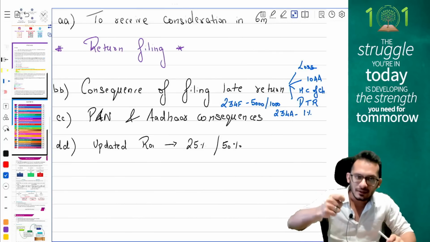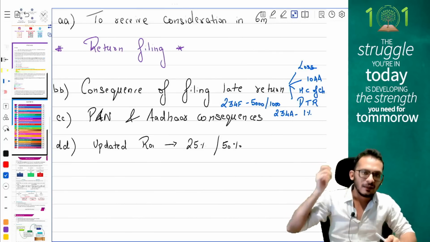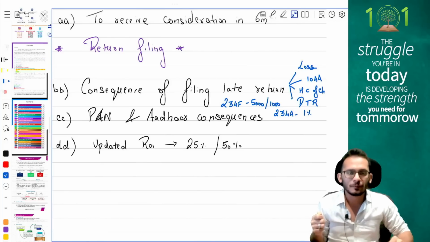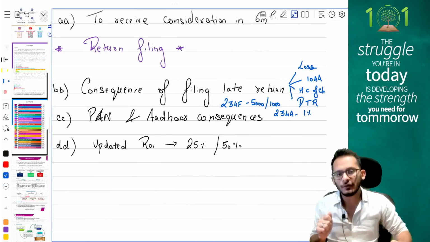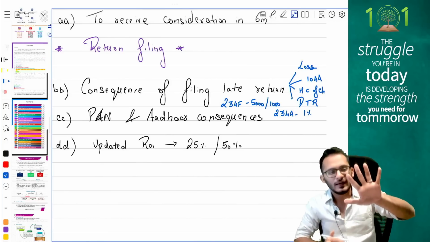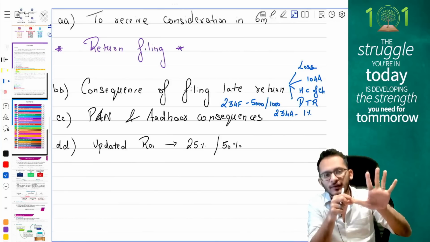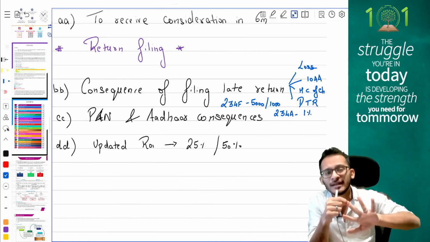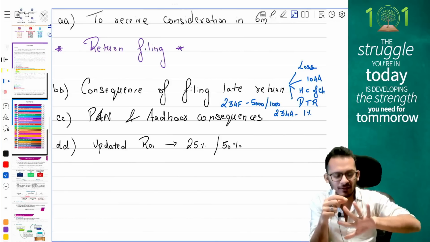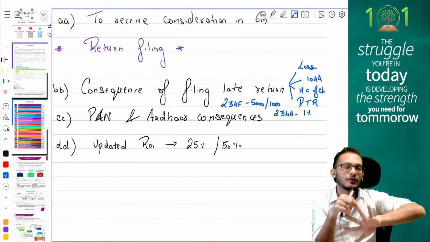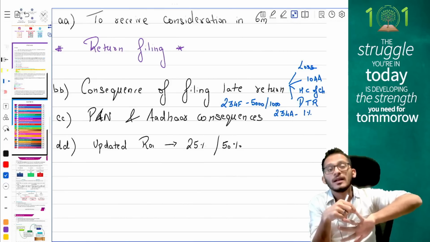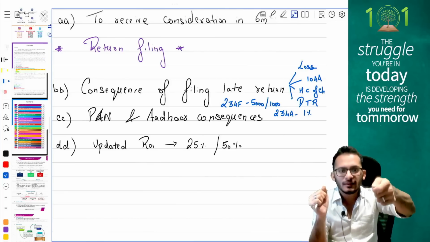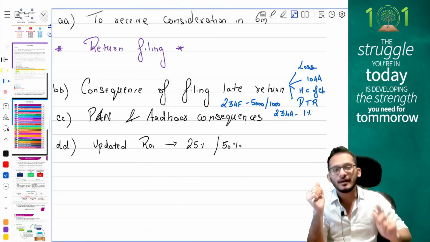And if you report this PAN number to any person, then the PAN will be treated as invalid, and therefore you will be levied a penalty of 10,000 rupees per default. Five items for you, people. First, no refund will be granted to you. No interest on refund will be granted to you. You will be levied TDS at a higher rate of 20%. You will be levied TCS at a higher rate of 5%, and you will not be allowed to show this PAN to someone. If you show this PAN to someone, then you will be levied a penalty of 10,000 rupees.